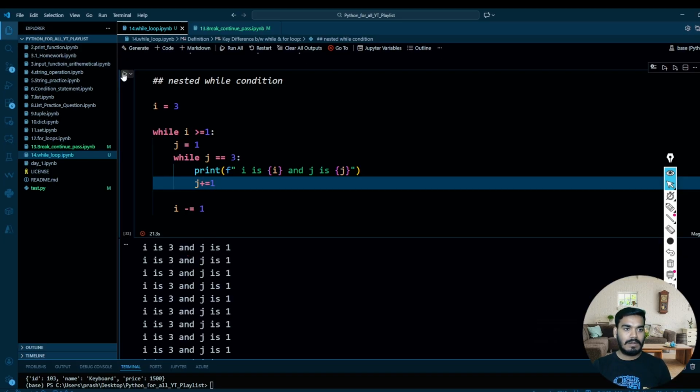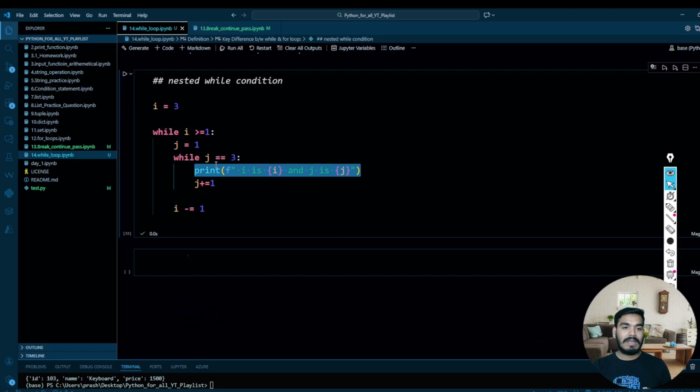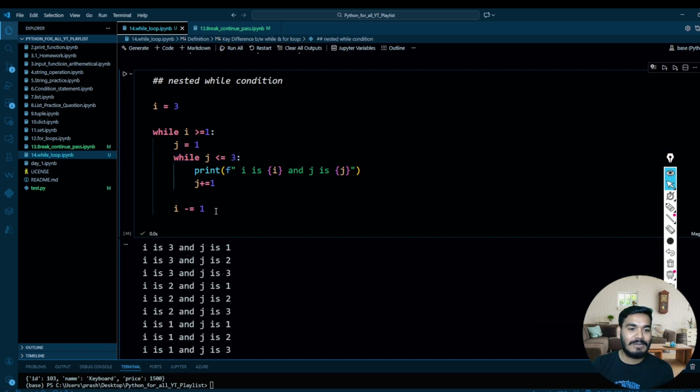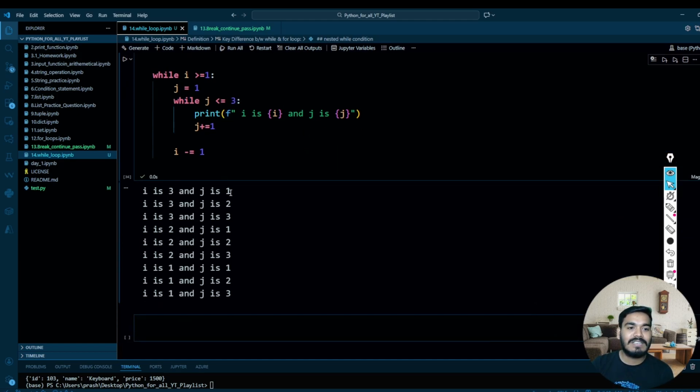Okay, now let's try to execute this. Okay, it should not be like this. It should be less than or equal to 3. So whenever you give exactly 3, it will match for that value. Okay, now let's try to execute this. So i is 3, j is 1. I is 3, j is 2. I is 3, j is 3. Again, i is 2 and j is 1 until last. I is 1, j is 3.